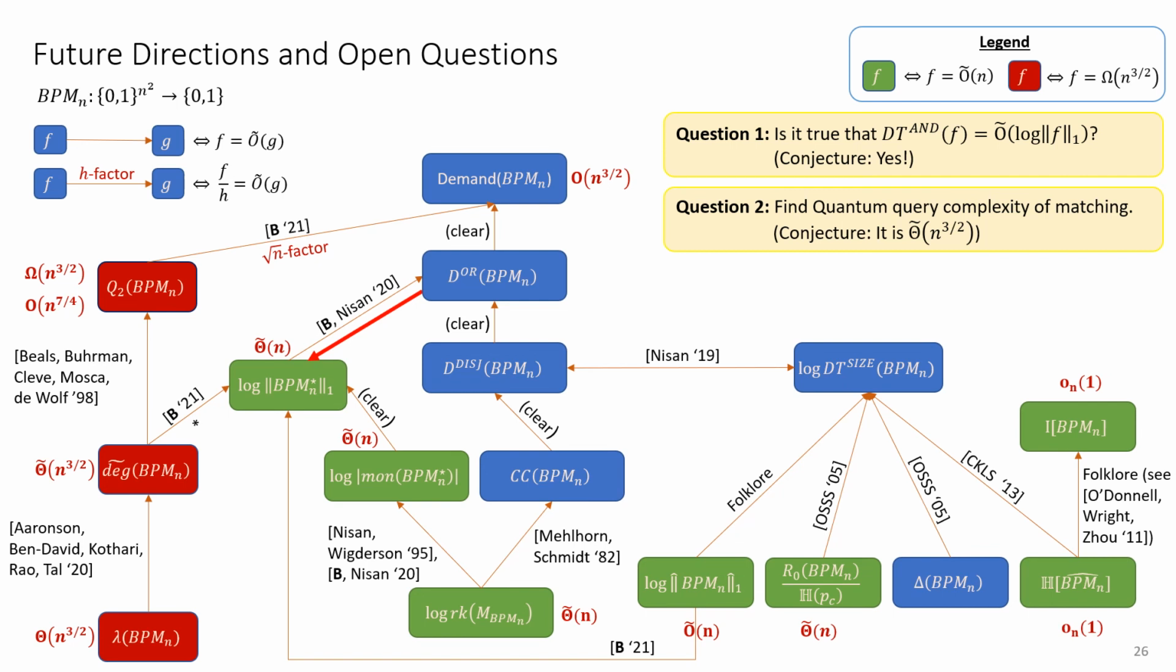Secondly, it would be interesting to complete the bound on the quantum query complexity of matching, but, as we have shown, the polynomial method cannot be used to this end.